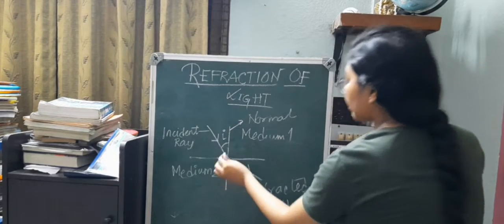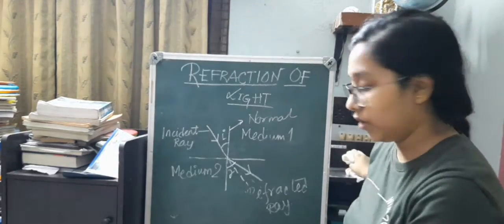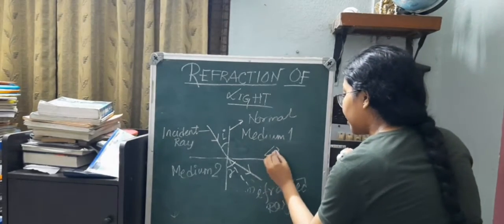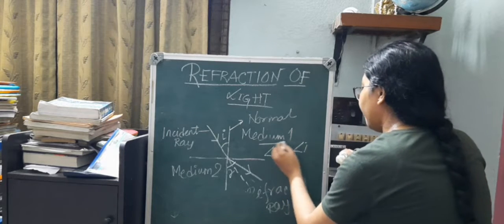So instead of following the original line, it has bent away from the normal. That means in this particular situation, the angle of refraction is greater than the angle of incidence.